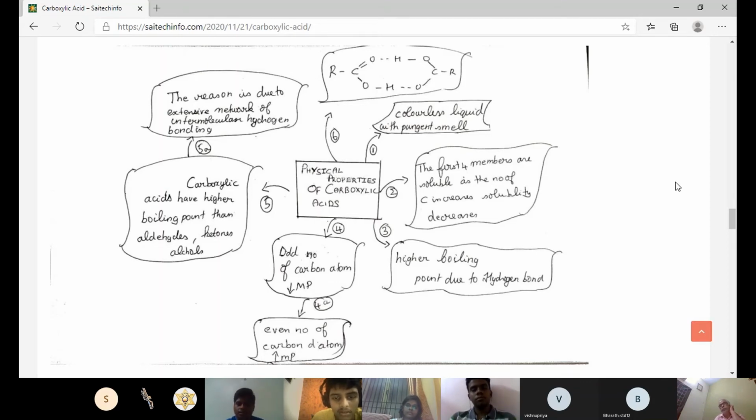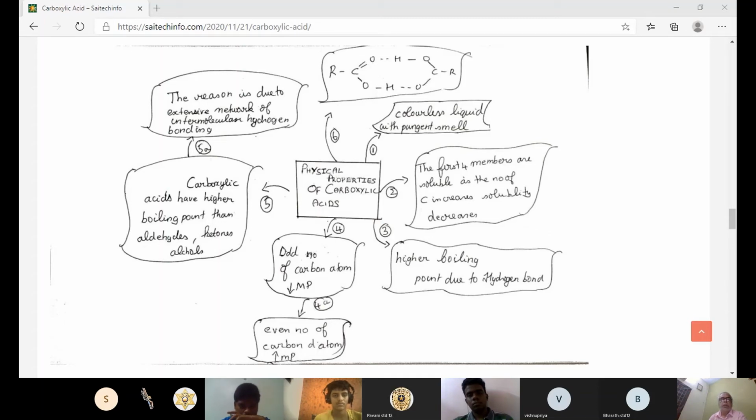Good. As far as the physical properties, the boiling point and melting points are concerned, intermolecular hydrogen bonding plays a very important role. So never forget this particular aspect.